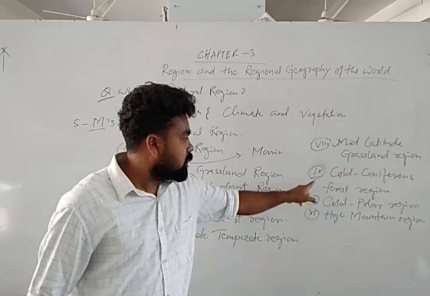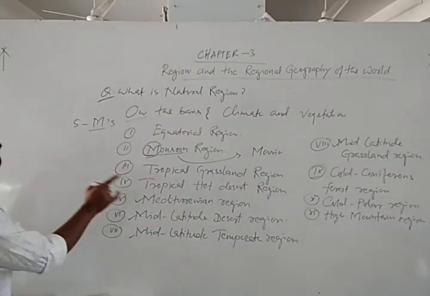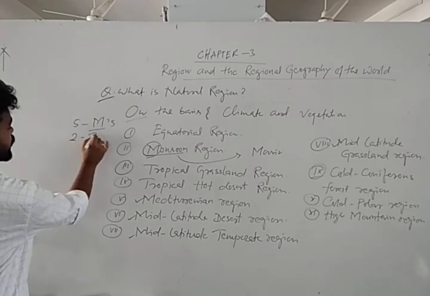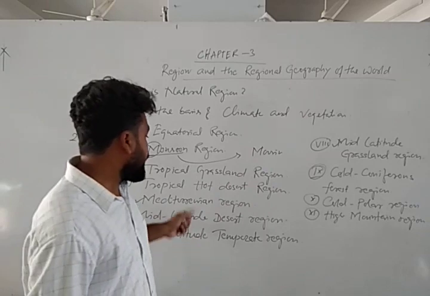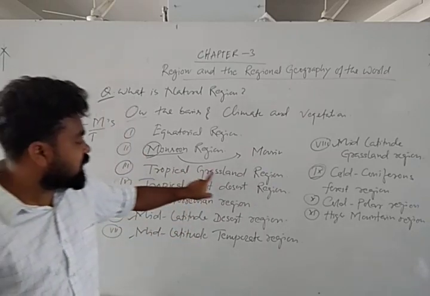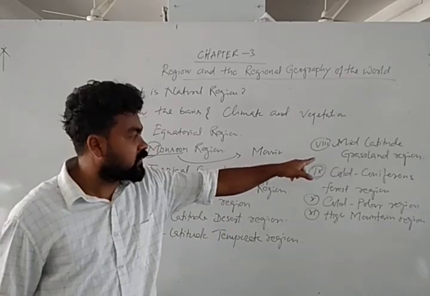That means 5 M's are there. Then again 2 T's are there: tropical grassland region and tropical hot desert region. Again see, in the tropical region also there are grassland and hot desert, and in mid latitude also there are grassland and desert.